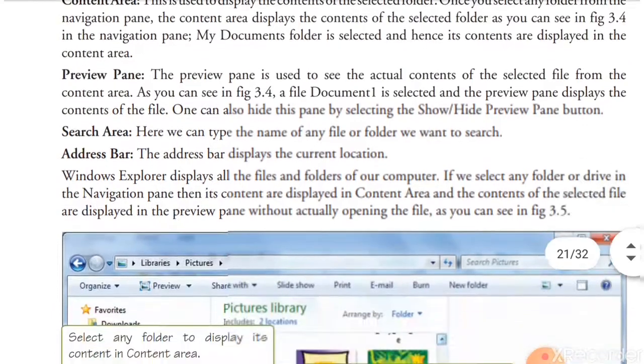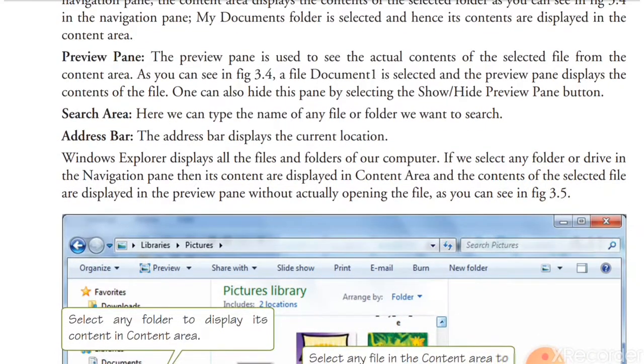Next is the search area. Here we can type the name of any file or folder that we want to search. A folder can be a collection of 1000 files, and to trace one file you would have to look 1000 times.